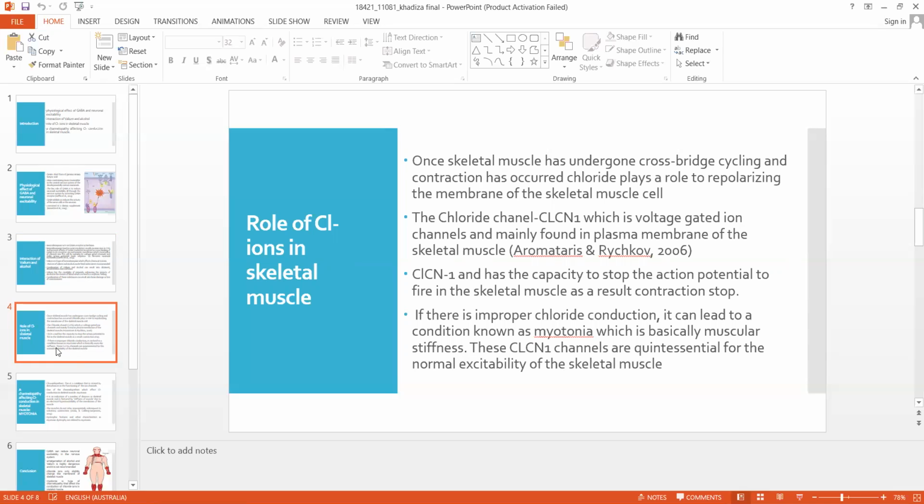As a result, contraction can stop. If there is improper chloride conduction, it can actually lead to health conditions such as myotonia, which is basically muscle stiffness. So these ClCN1 channels are quite essential for the normal excitability of the skeletal muscles.